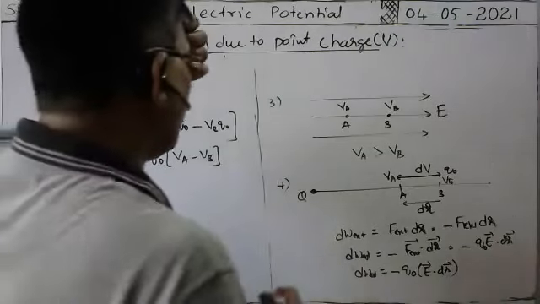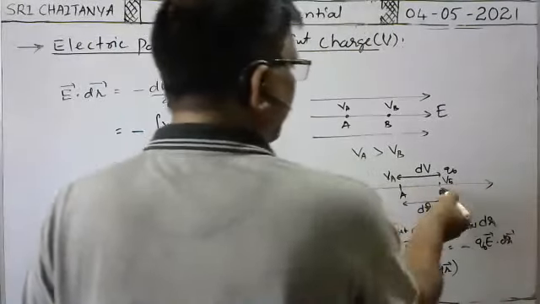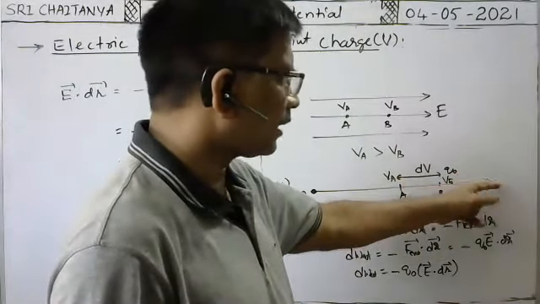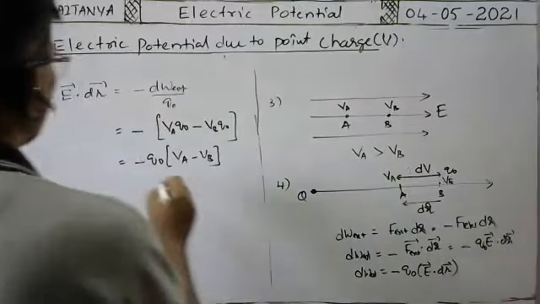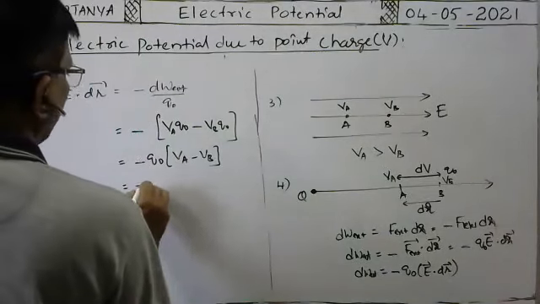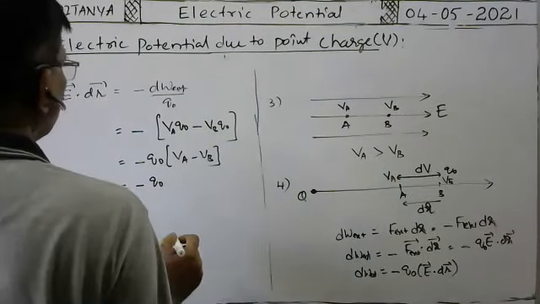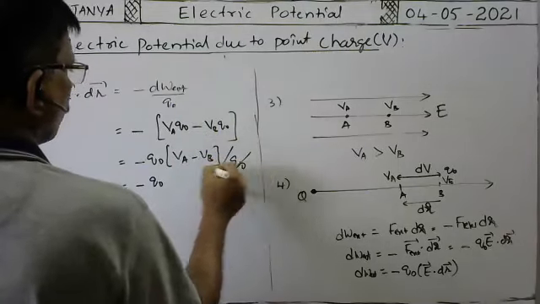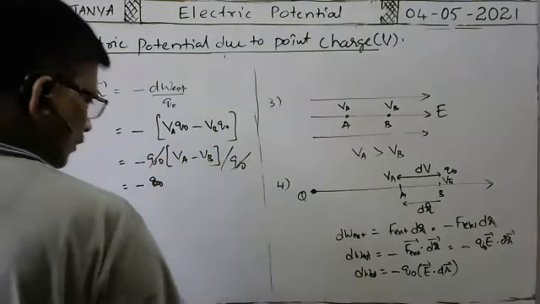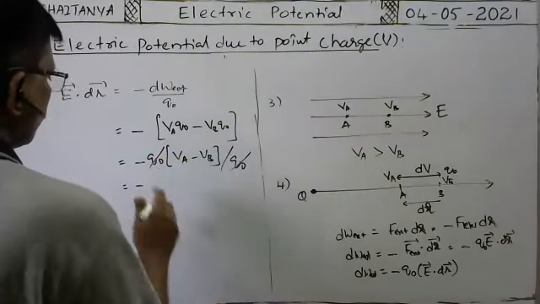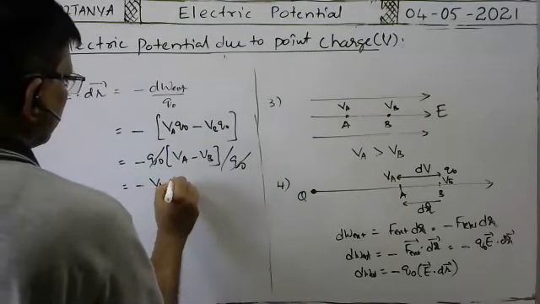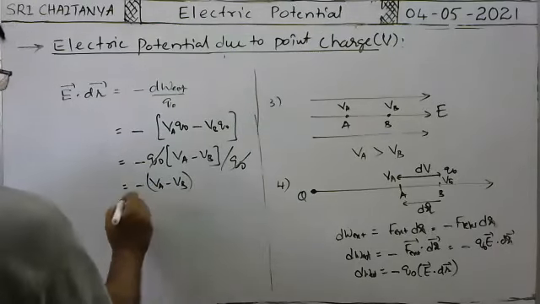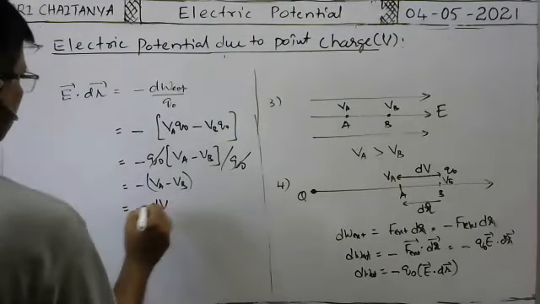Definitely VA is greater than VB here, because we are moving along the direction of the electric field. That's why VA is greater than VB. So this is equal to minus Q naught into, sorry, here divided by Q naught is there, no? Q naught cancels. So it is VA minus VB in brackets, or this can be written simply as dV.